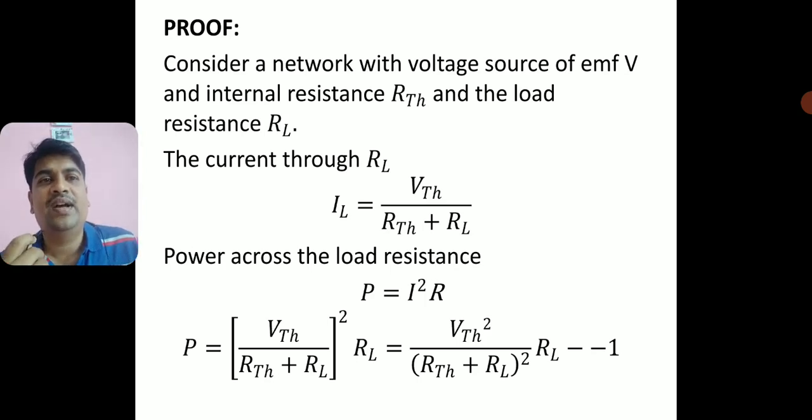Alright, I have substituted the current IL and RL. So I have got this equation as VTH square divided by RTH plus RL whole square into RL. I am calling this equation number 1. Equation number 1 is the equation of power which is delivered across the load resistance.